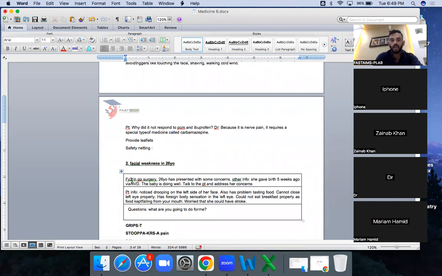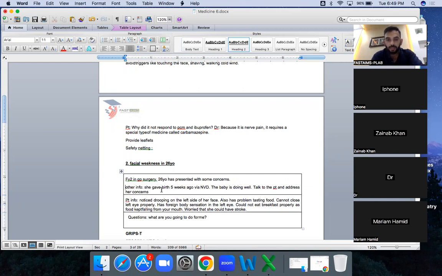Facial weakness. Avoid doing the surgeries. A 26-year-old has presented with some concern. Other information: she has given birth 5 weeks ago. Baby is doing well. Why is the baby written over here? Because it's not written, you need to ask. You need to explore any happening, so this is a happening now. She has given birth to a baby. Okay, talk to the patient and address her concern.